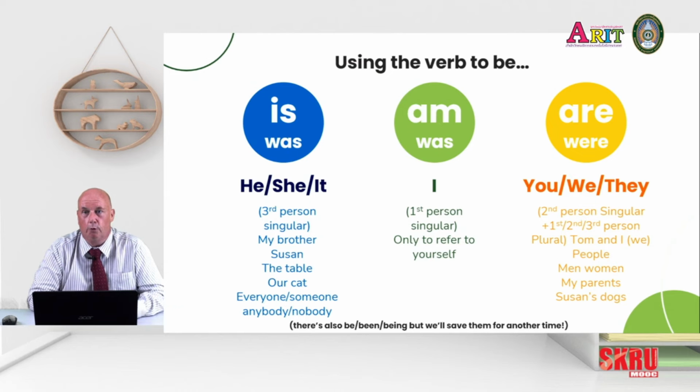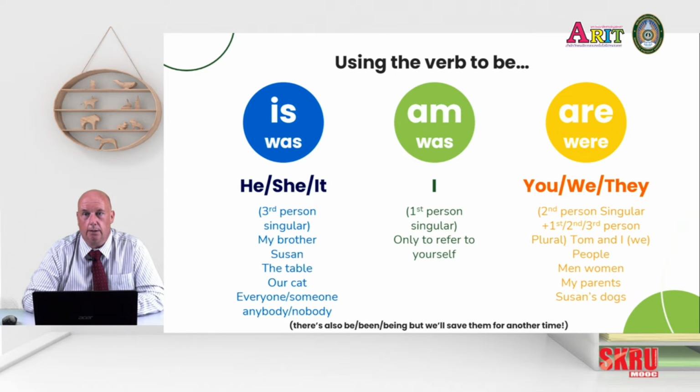People. People is a plural noun, one person, two people. Men, one man, singular, two men, plural. And obviously women, which goes with one woman, two women. My parents.